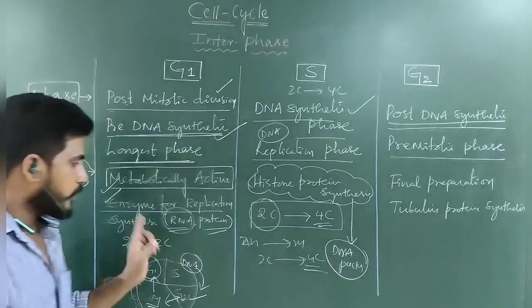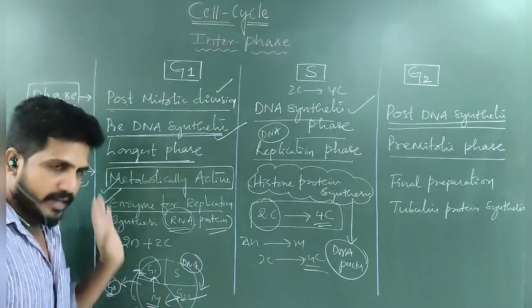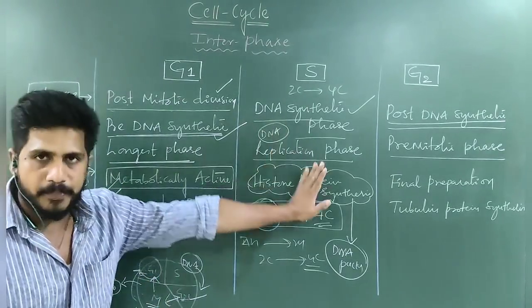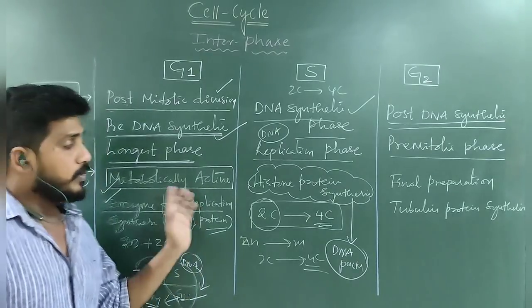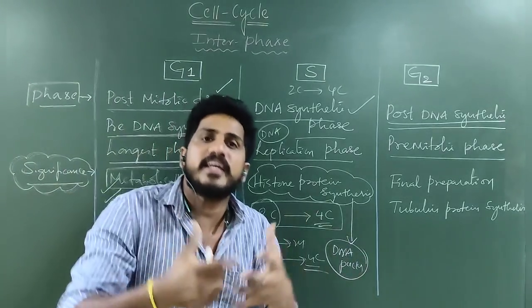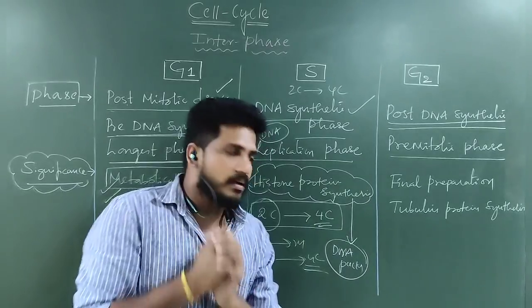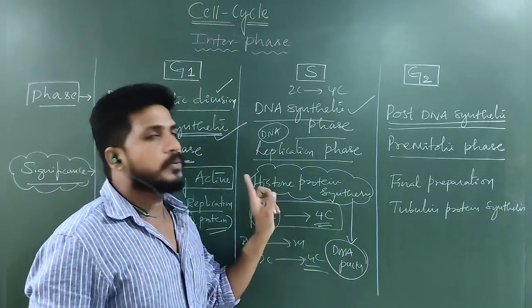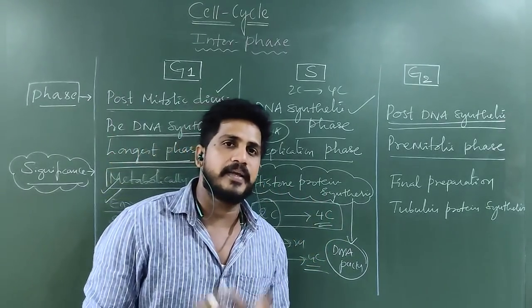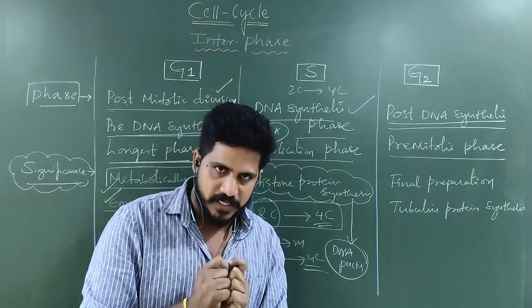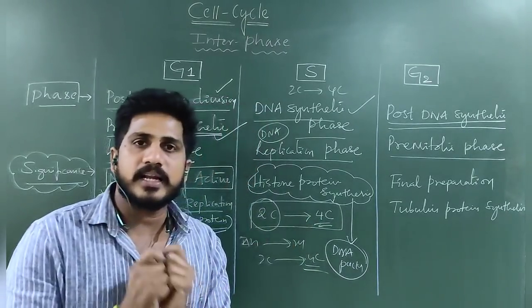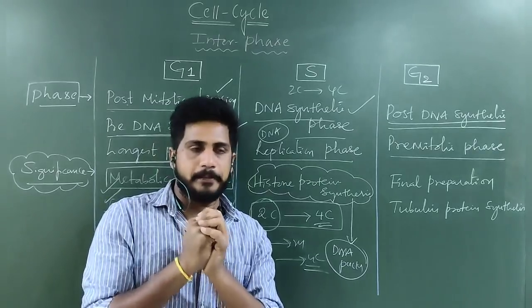The proteins, enzymes and RNA required for DNA replication are used here. Once DNA is replicated, the new DNA has to be packed by histone proteins. I repeat, histone proteins help in the packaging of DNA.